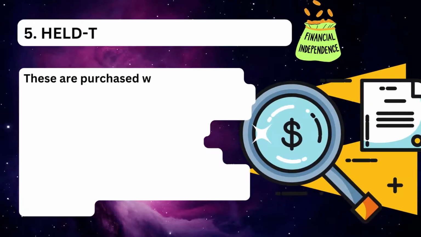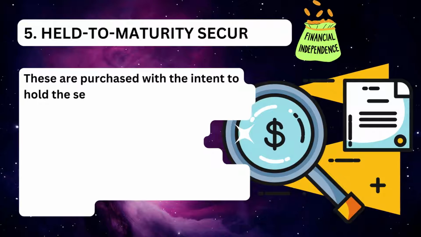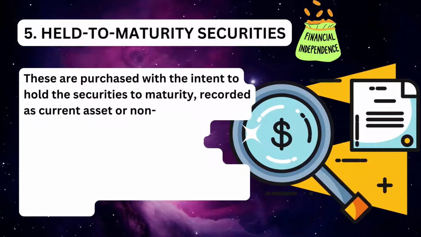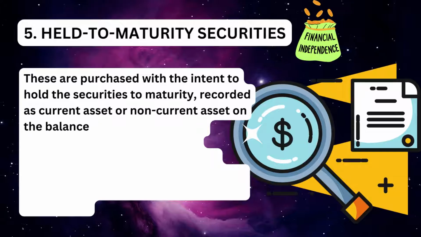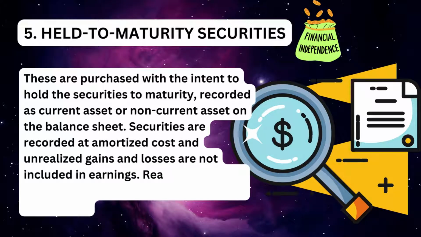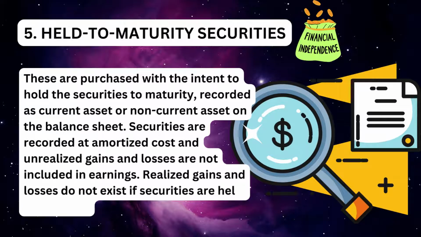Number 5. Held to maturity securities. These are purchased with the intent to hold the securities to maturity. Securities are recorded as current asset or non-current asset on the balance sheet. Also, these are recorded at amortized cost. And unrealized gains and losses are not included in earnings. The realized gains and losses do not exist if securities are held to maturity.